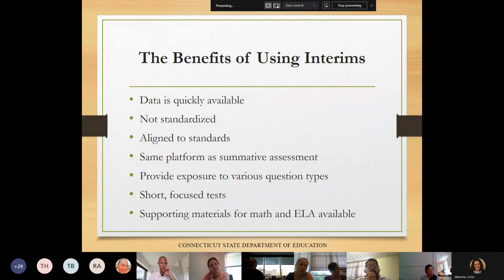These assessments are not tied to a specific program or resource, but rather tied directly to the standards, providing students with exposure to the exact type of items that they will see on their summative assessments. And finally, based on the results of the math and ELA assessments, teachers can access additional supports to address the needs of their students.